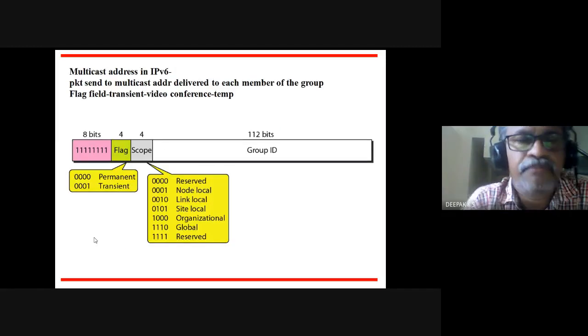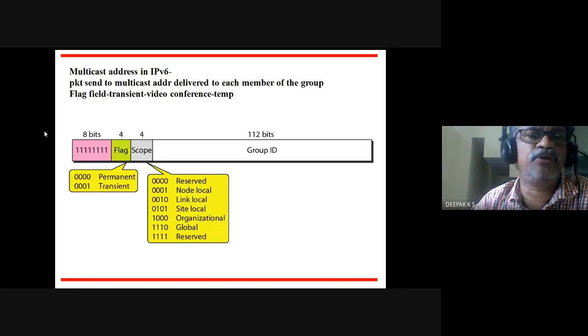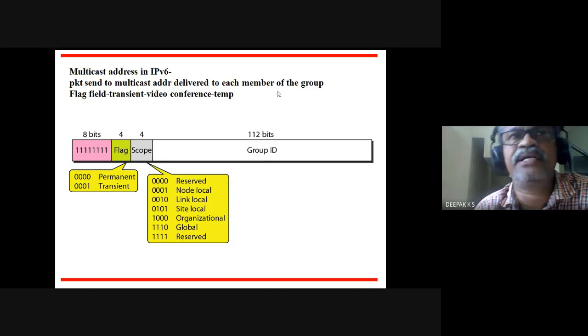Now, apart from this unicast, you can have multicast also. A multicast packet sent to a multicast address will be delivered to every member of the group. Multicast means a group, a subset. Broadcast means all the sets. So it will be delivered to every member of the group.